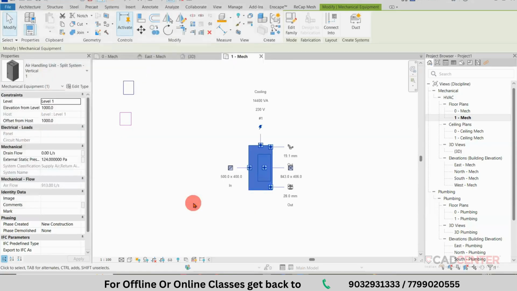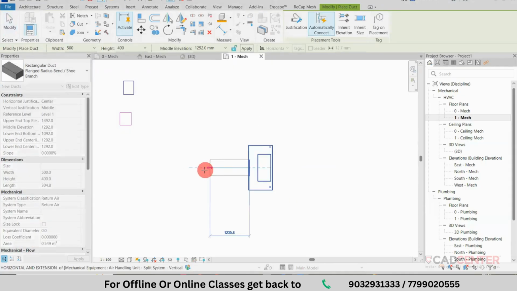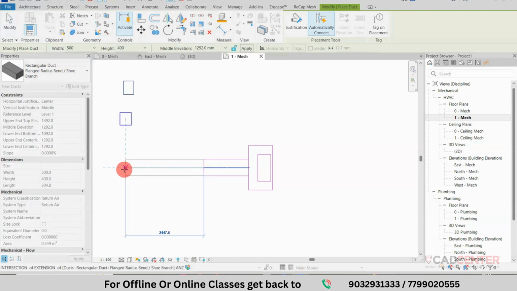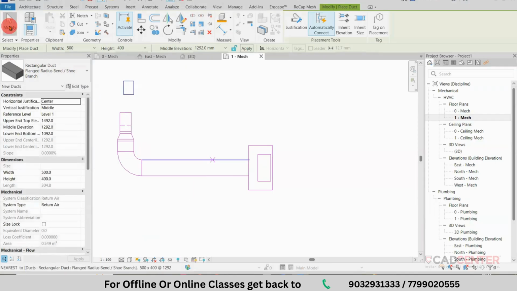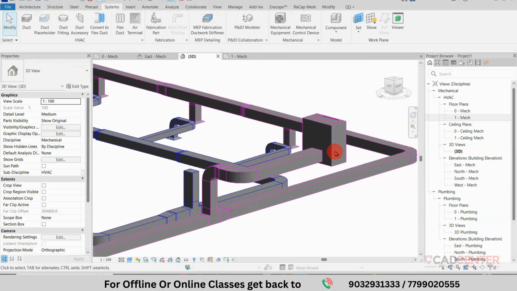Click on OK. Now right click on this point, go to draw duct. So we can start to create the same 500 by 400. It is connected. Previously it was a different input. Now the reducer is created. Now I modify the sizes to 500 by 400. So it continues directly from HVAC. If you want to connect to this area, I'm selecting this point and this height. From here, it is connected to the closed loop. From there, it is connected to the return to AH unit.